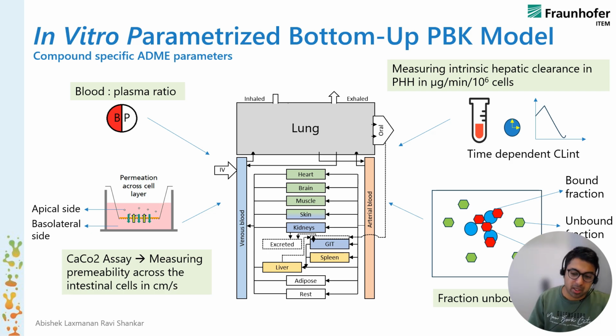And also the fraction unbound, which means how much percentage of the substance